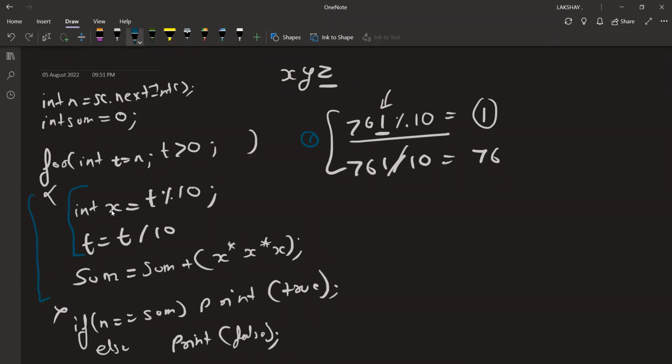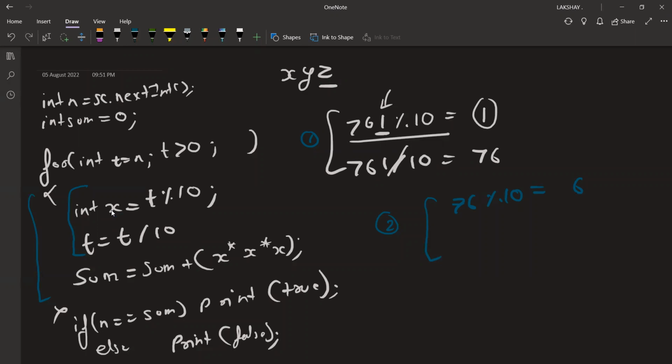Now for this next step, I can say the value of t is reduced and it is 76 now, right? So for the second step, t's value is initially 76. Now I'm performing a modulus of 10 on it. What do I get? I get a 6, right? So this time x value is 6, right?